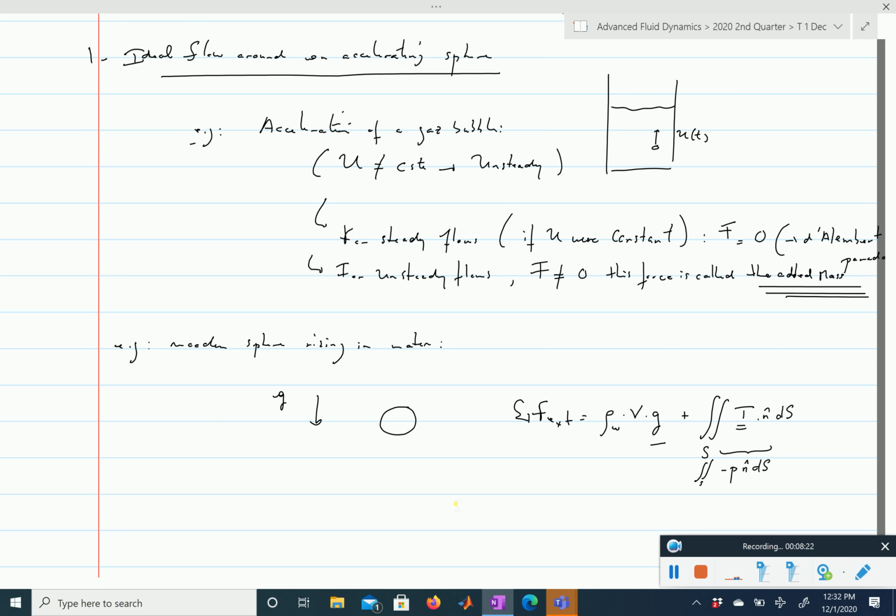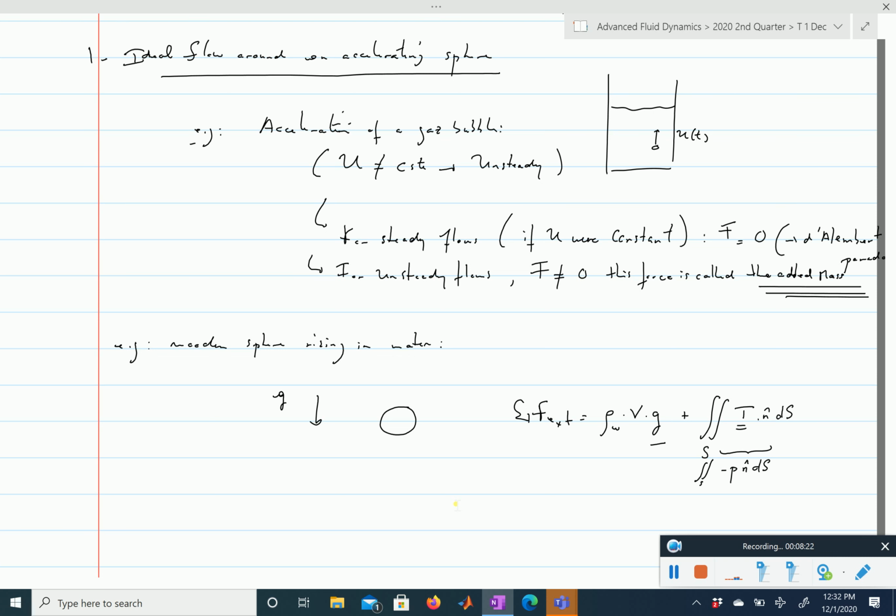Okay, so here is our force, right? In that case, it's quite clear that it is only going to have a non-zero component along the z direction, so let's project onto z. And when we project this force onto z, that is what we called the added mass. So that force here, the integrated pressure, is the added mass.